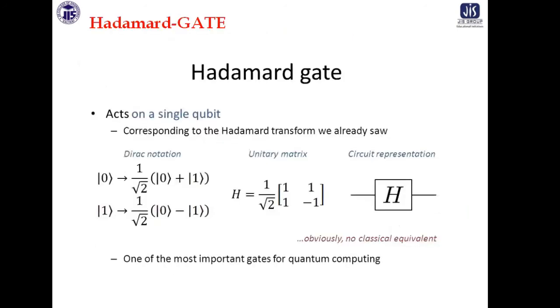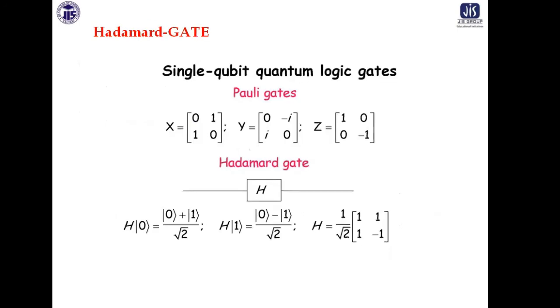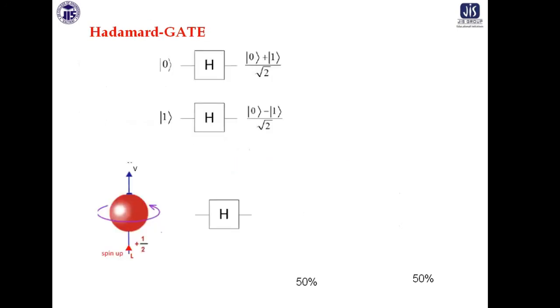This is again the Hadamard gate which I just discussed. As you can see, if you operate on 0 with Hadamard, you get both the states with 50% probability: 50% with the upspin state and 50% with the other state. But if you try to measure, you will end up with one of them.